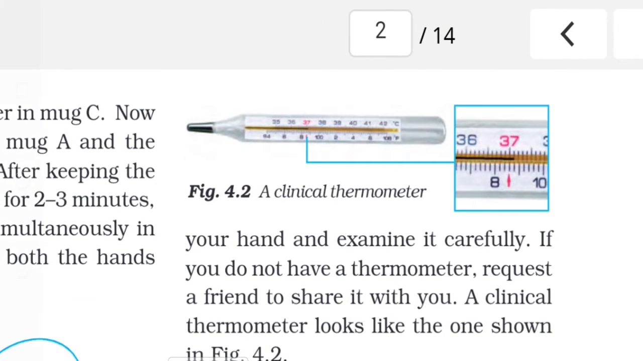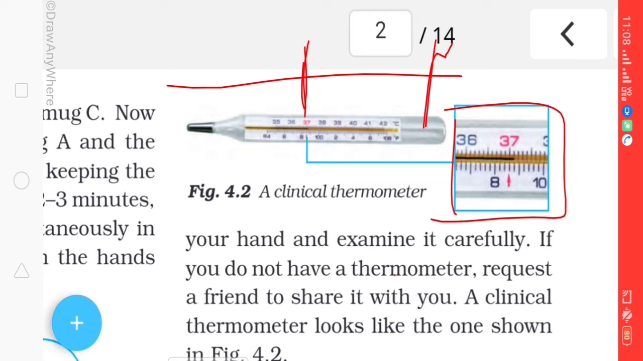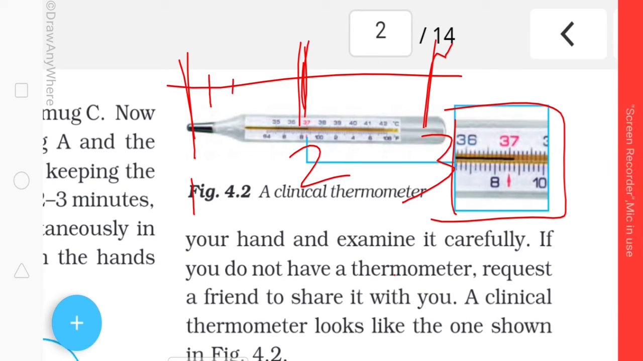And if we see the scaling, just like a normal scale, we use a scale for measuring distance. In the same way there is a scale, and that scale ranges from 35 degrees Celsius to 42 degrees Celsius. Just like a normal scale, suppose this is 1, this is 2, this is 3, in between we will have 5 small scales.